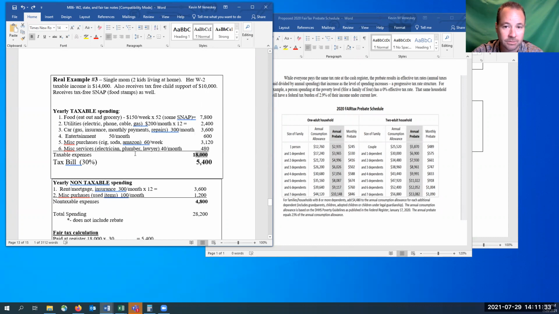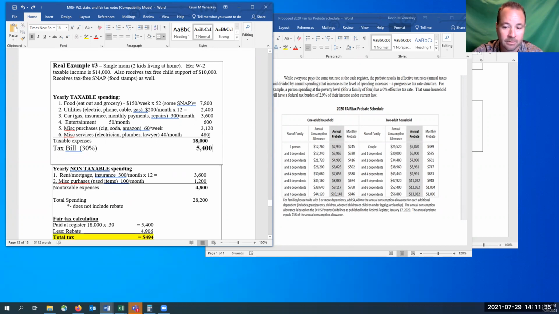in taxable dollars, tax of 54, through some housing allowances and different things. Maybe her rent's not too much. $4,800 in total non-taxable expenses. So when you add everything up, she makes $28,000, or she spends $28,000. Now she's got her 14 grand plus the 10, that's 24. Plus we're going to assume at least 4,000 in food stamps.